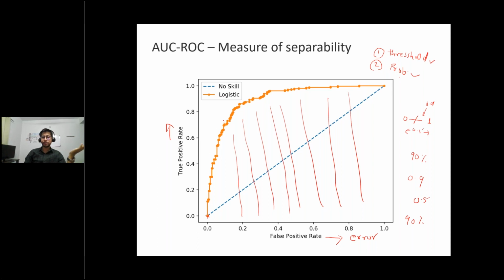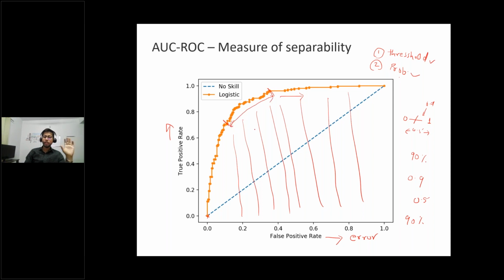But after maybe here, it starts increasing your false positive rate because it is going towards the right. From here, the increment in false positive is very high, but your true positive is almost constant. So that's where you set your threshold, somewhere here, based on the severity of your problem.